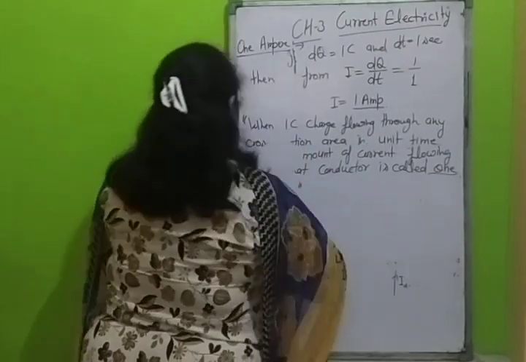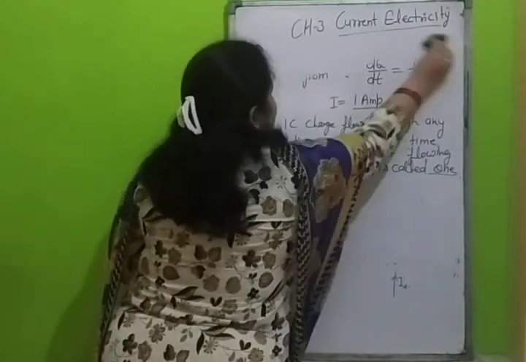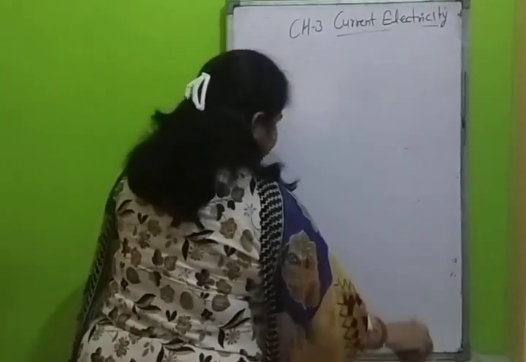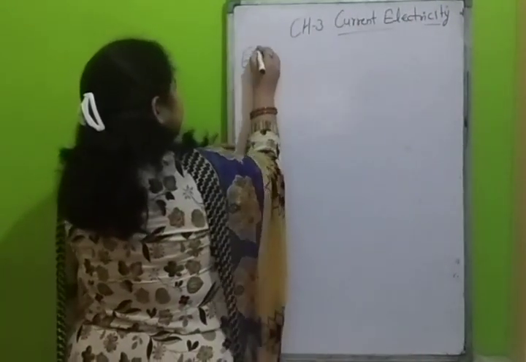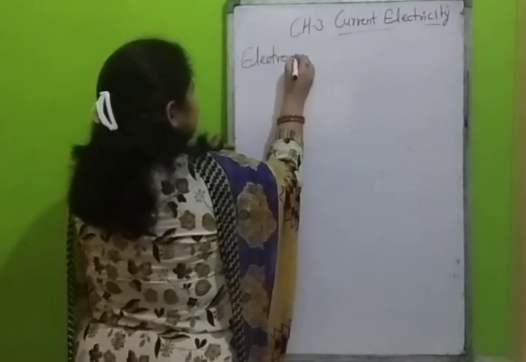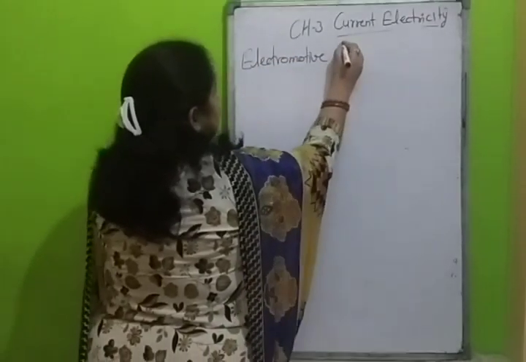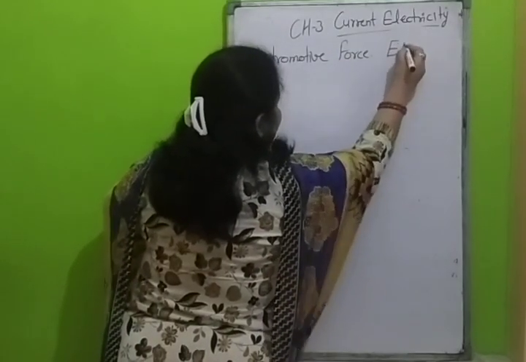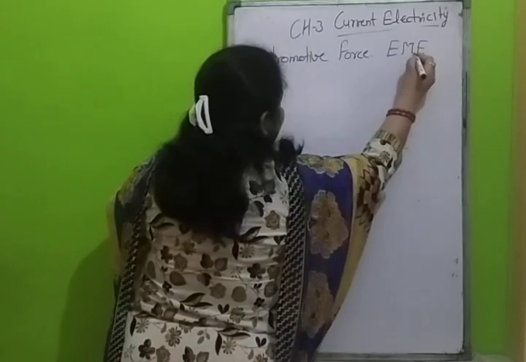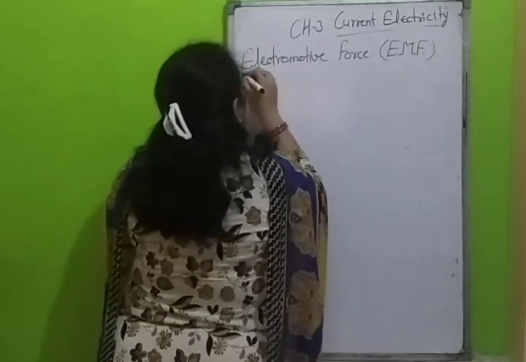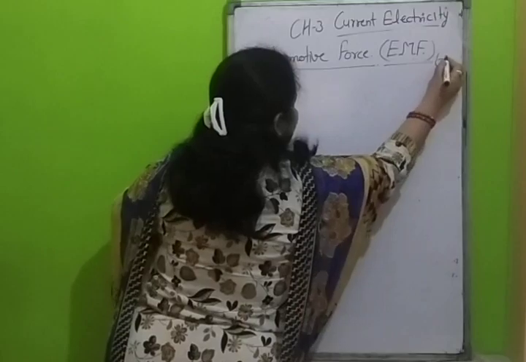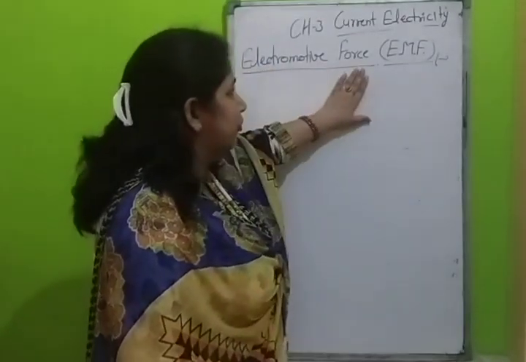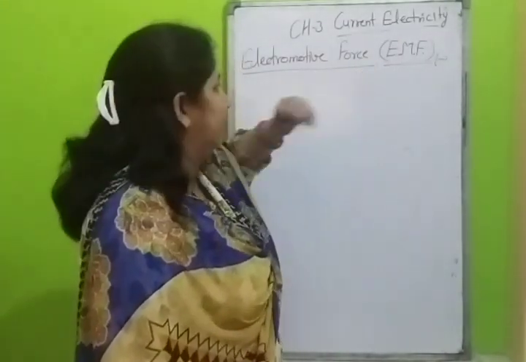Next, electromotive force. What is the electromotive force? The short form of electromotive force is EMF. Actually, EMF is not a force. It is termed as potential. The name is electromotive force, but actually it is a potential.